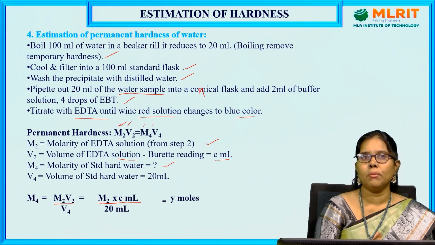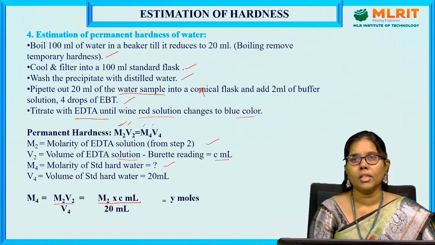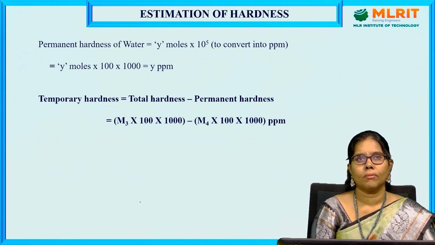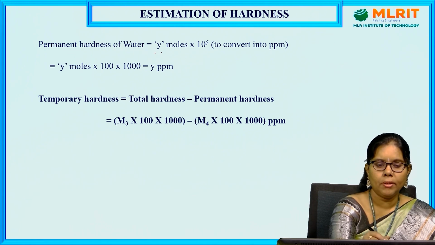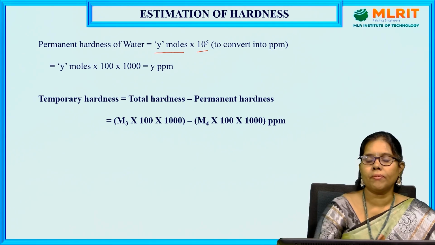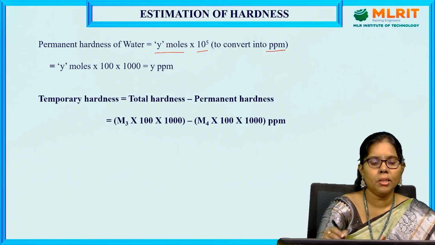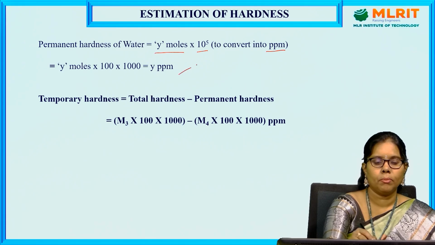You get Y moles. This is the Y moles of standard hard water reacted with EDTA. In order to determine the permanent hardness of water, to get it in terms of ppm, Y moles into 100 into 1000 is Y ppm.